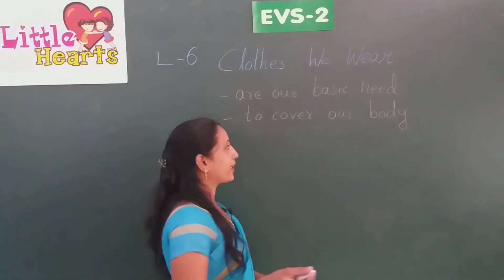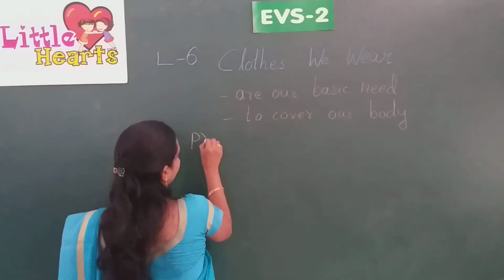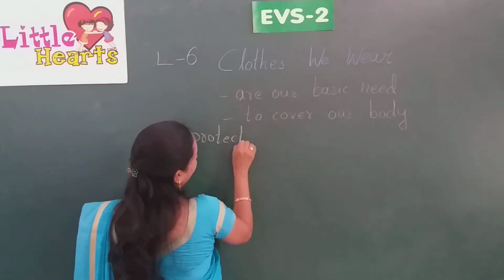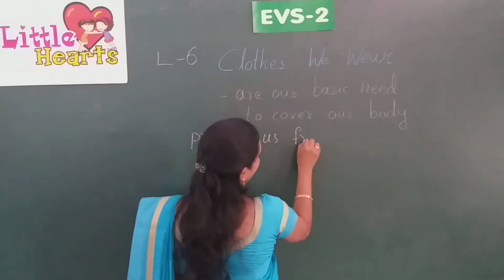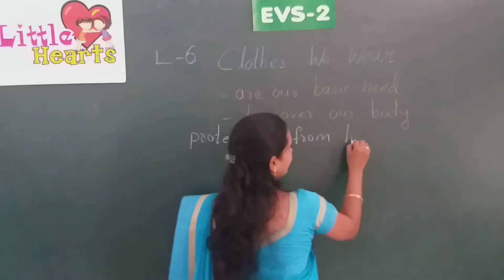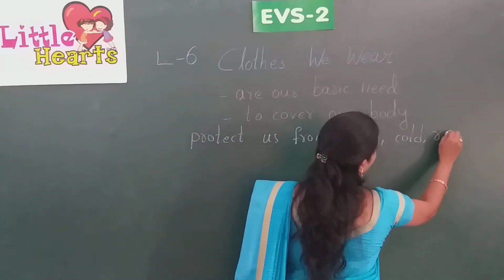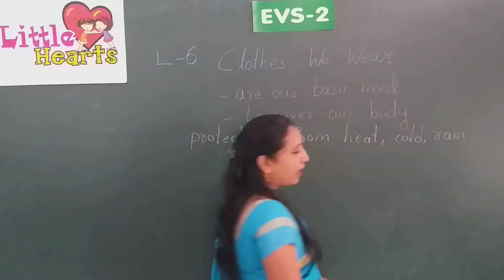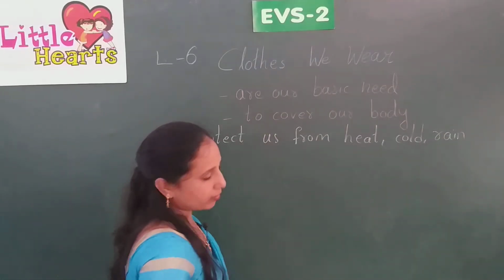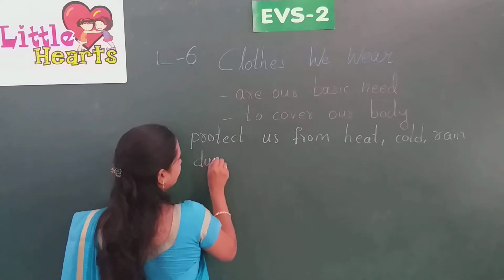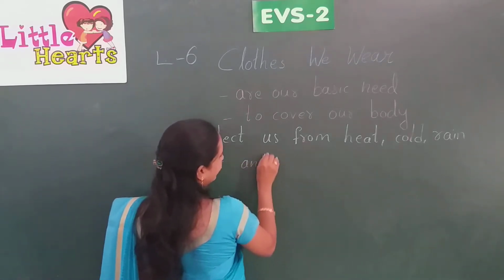What are those different weather conditions? The clothes protect us from heat, cold, rain, and also dust and insects.